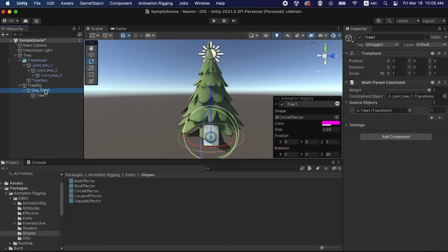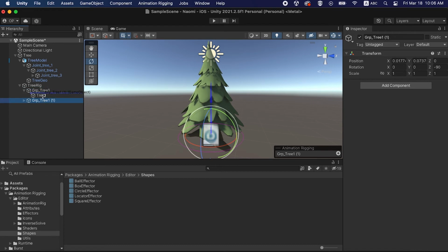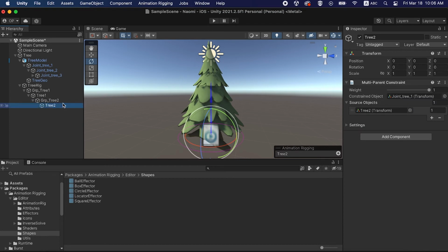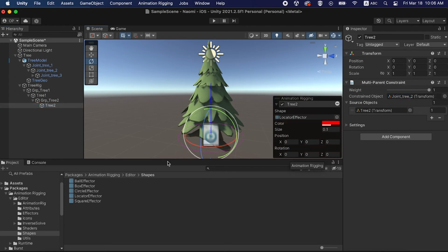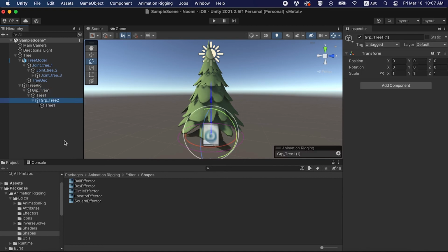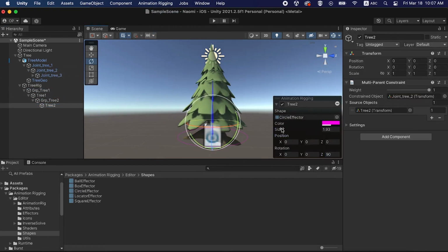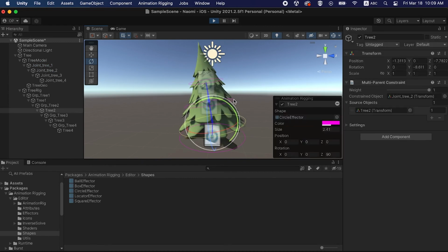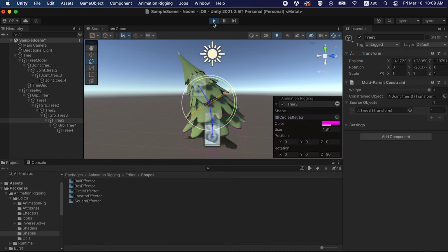So let's continue rigging the tree. We can duplicate the first effector, move it into the hierarchy, rename it, and align it with the next bone, and set up the corresponding bone in constraint. Add the effector and shape it. Now let's speed things up and do the rest of the effector's bones. Again, we can test the rig in play mode.